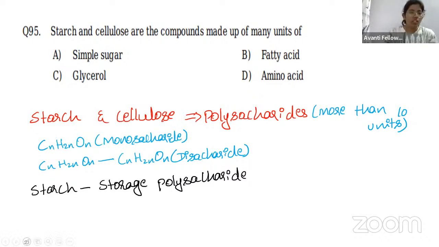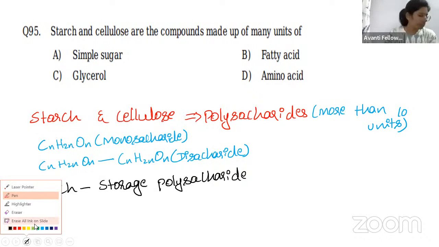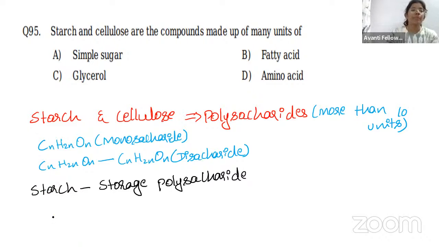Why? Because in all the plants, I can't say most, but I can say all the plants, the food is synthesized in the form of glucose and transported in the form of sucrose, and it is stored in the form of starch. That is why this is called a storage polysaccharide. Okay, next, what about cellulose? Cellulose is called a structural polysaccharide.